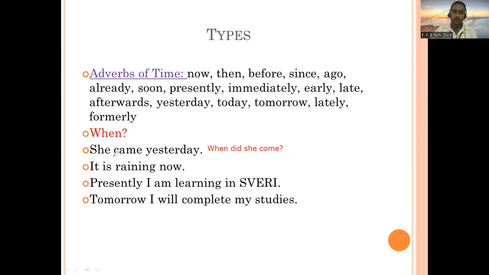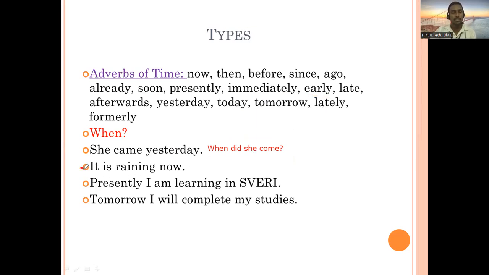So you can make other examples also, such as our team will win tomorrow. You can make sentences with today, tomorrow, lately, formerly. It can be soon. For example, soon we are going to face the exam. So soon is an adverb of time here. Immediately is an adverb of time here. I wake up early, early is an adverb of time. So you can make sentences differently.